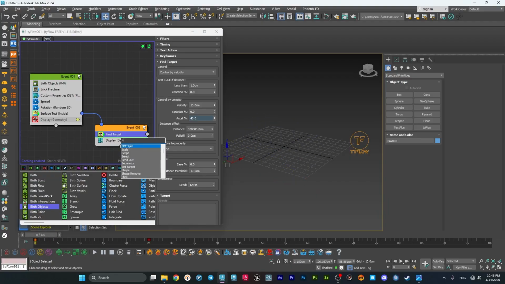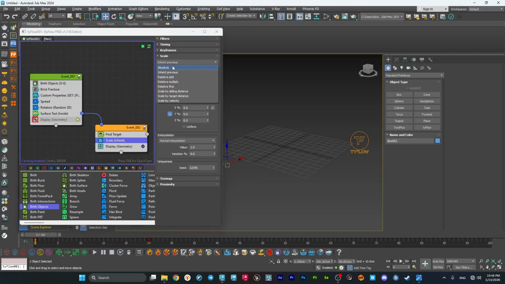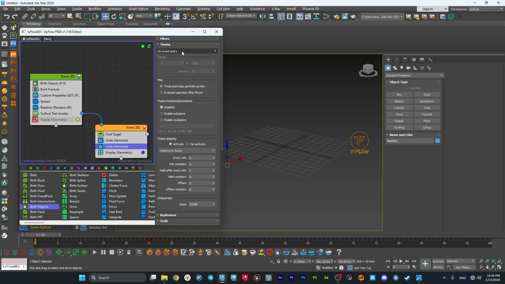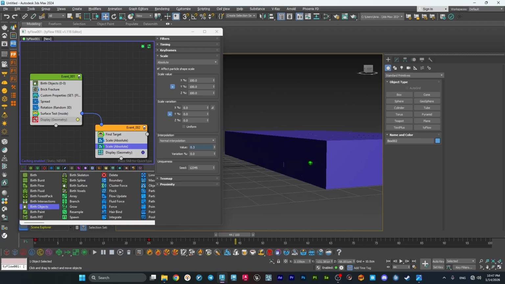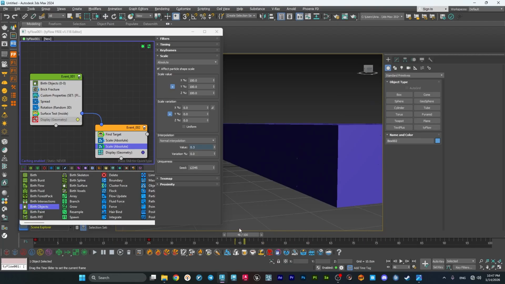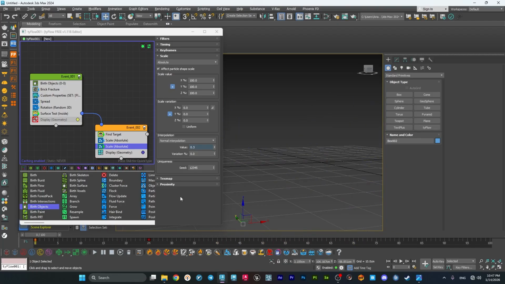For that, I'm gonna use scale operator, change it to absolute and 0%, and duplicate it and change it to 100, timing to continuous, and maybe 0.3 for the interpolation. Yeah, it's nice. It really goes nice, and they fit in their places, and we will have no gaps after maybe 50 frames. Yeah, it's nice.